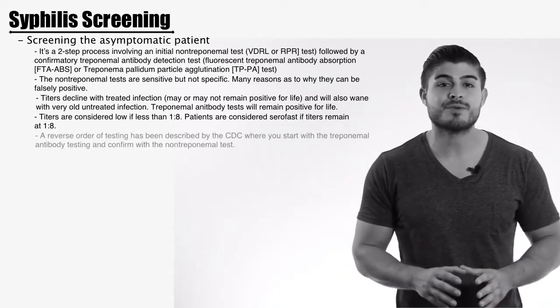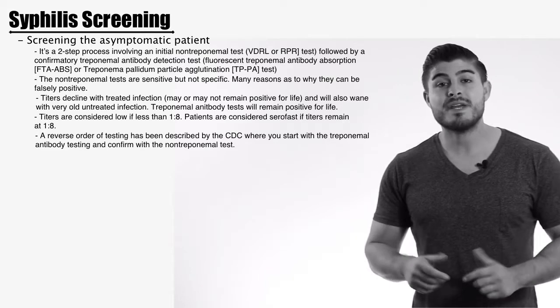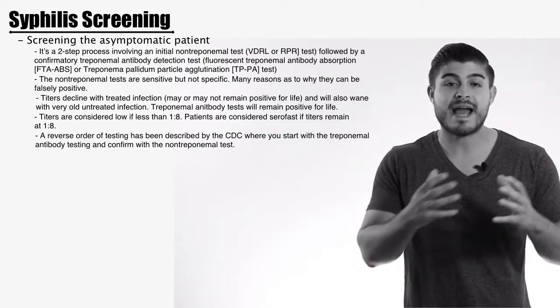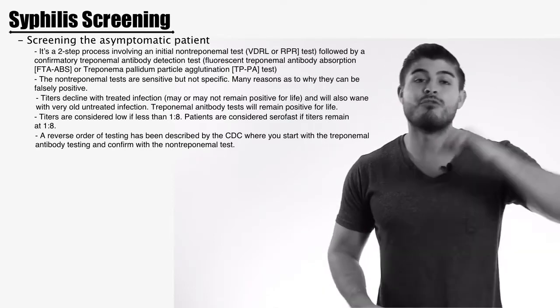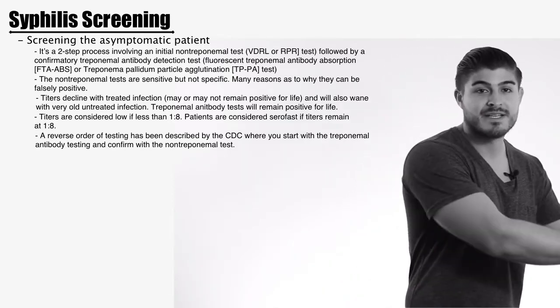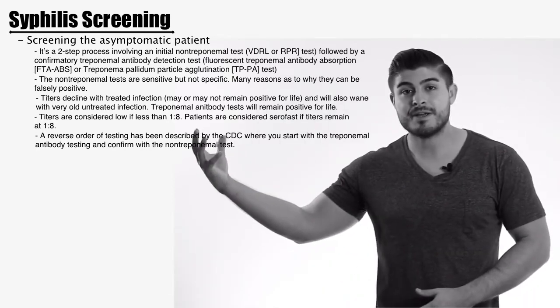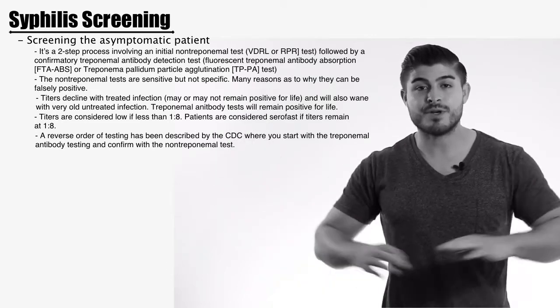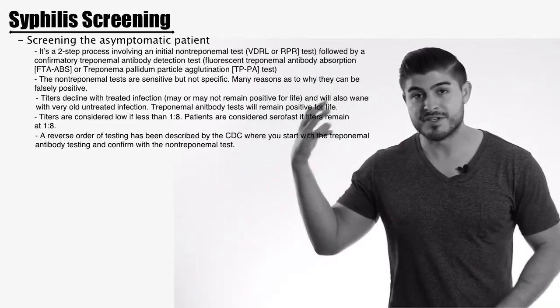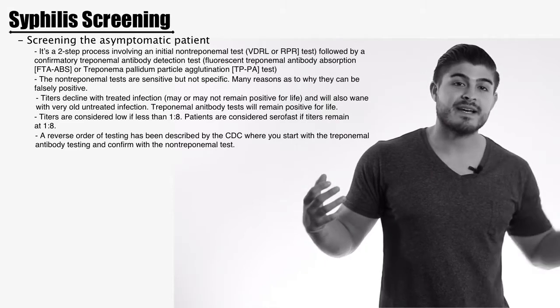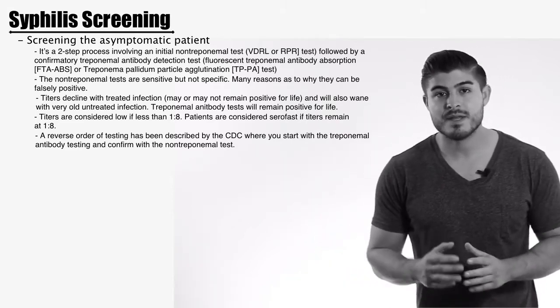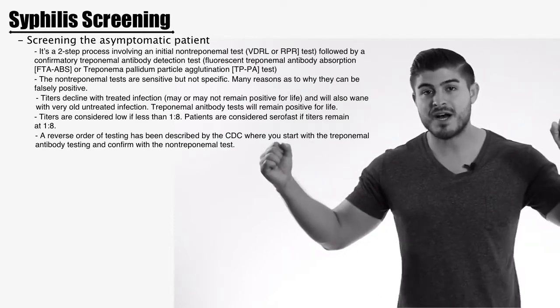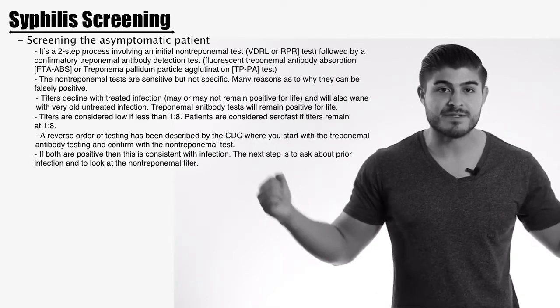Now, the CDC also recommends the reverse, meaning they advocate for doing the antibody testing first, followed by the non-treponemal testing. Do the antibody, and if this is negative, then we don't need to worry about infection. If it's positive, then the next step is to do the RPR and the VDRL and to look at the titers. Now, if we have two positives here, then we have the diagnosis of syphilis.